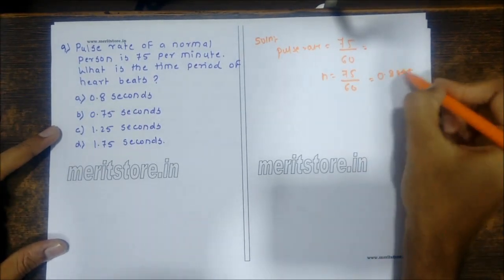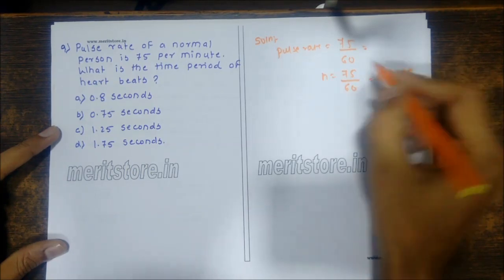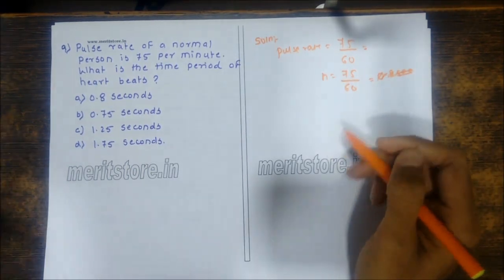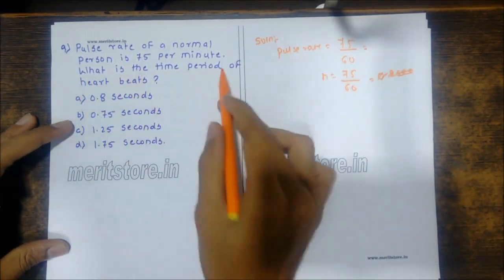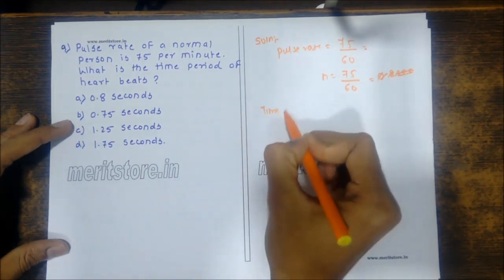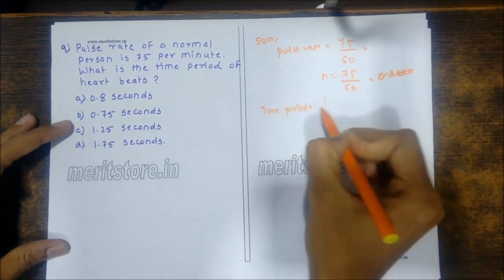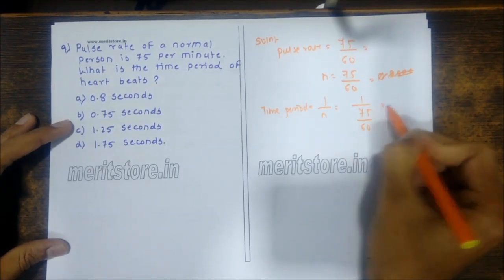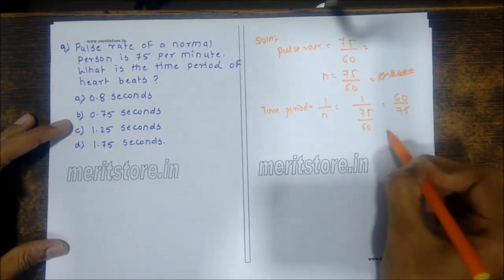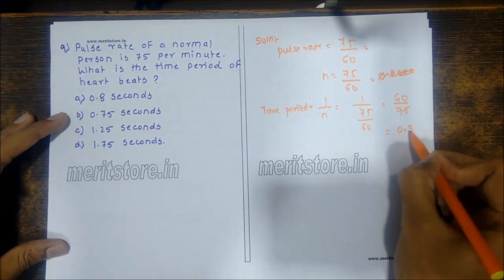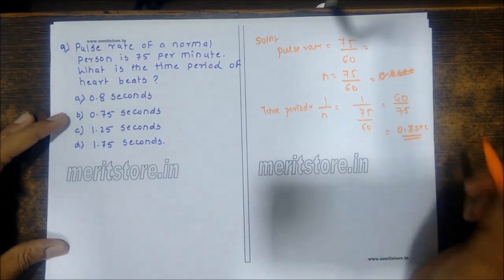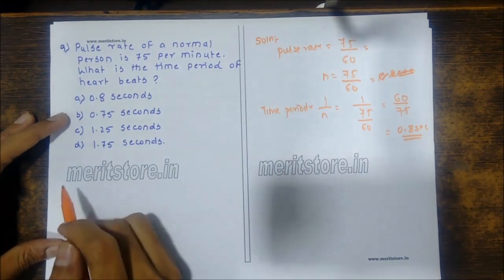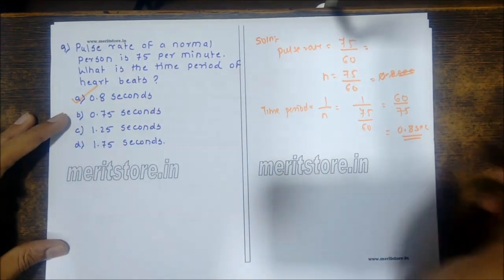Okay, now that is 75 upon 60. Then we have given, what is the time period of the pulse? So the formula for the time period is 1 upon frequency, that is 1 upon 75 upon 60, that gives you 60 upon 75. The answer is 0.8 seconds. It's the time period of the pulse rate of a normal person. So 0.8 seconds.